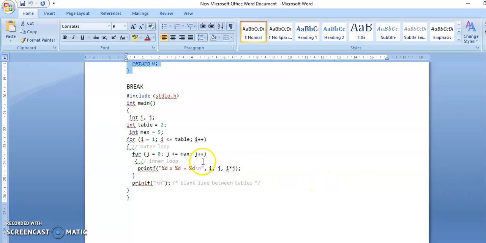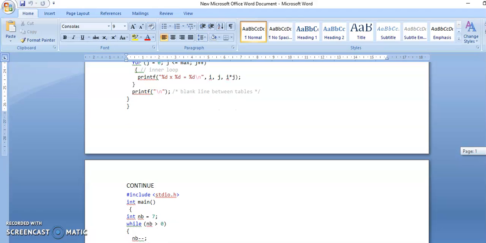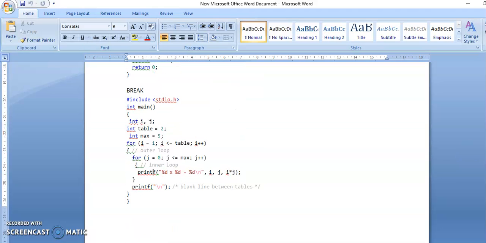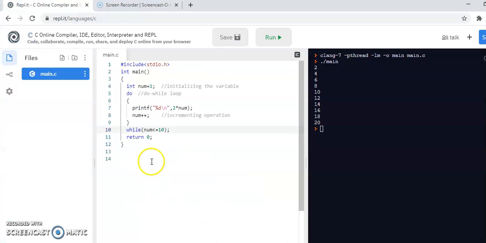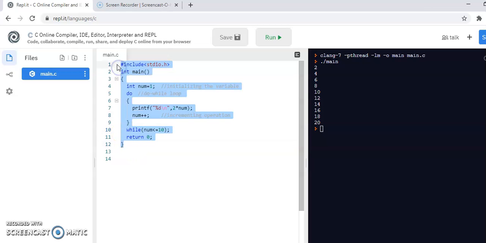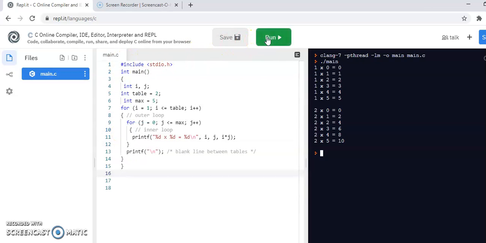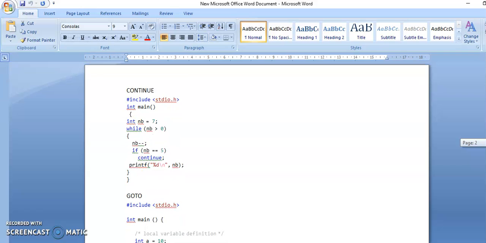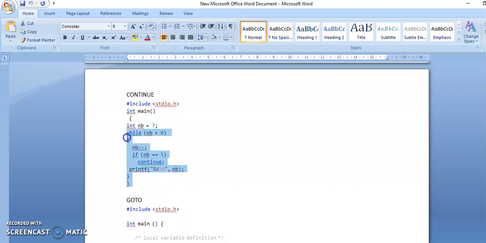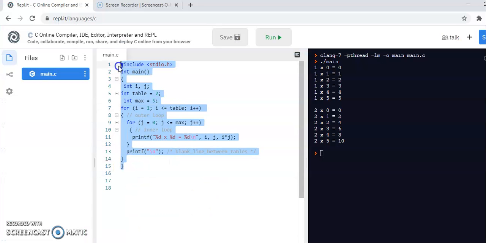Over here, on my screen you can see a loop inside another loop. So let's have an example over here. You got a multiplication table. A loop within a loop is shown, and you can see the break statement. Next, after this, we have continue. Continue means even if the condition is satisfied, it comes out of the loop but not out of the program. You can have a look over here.